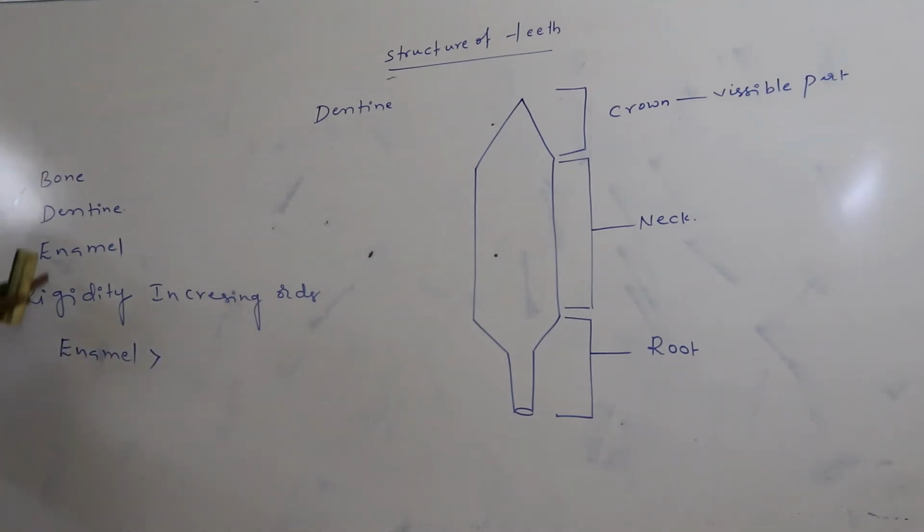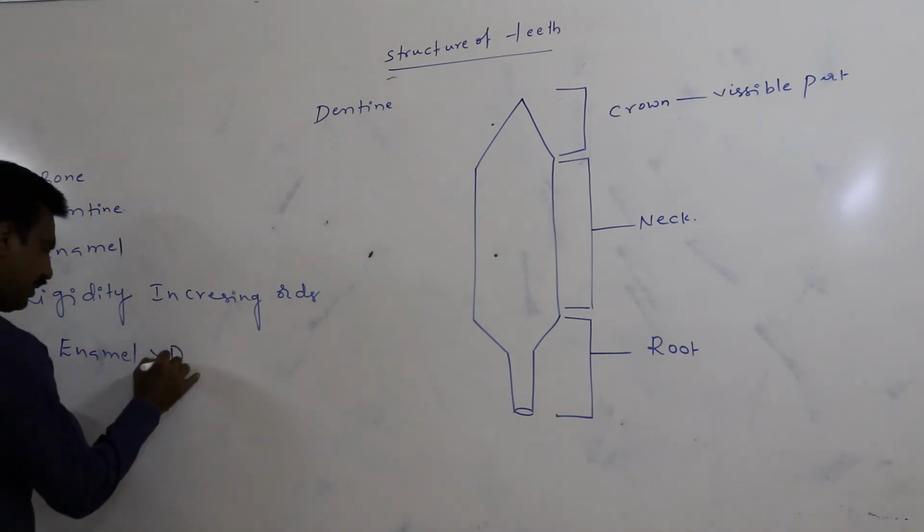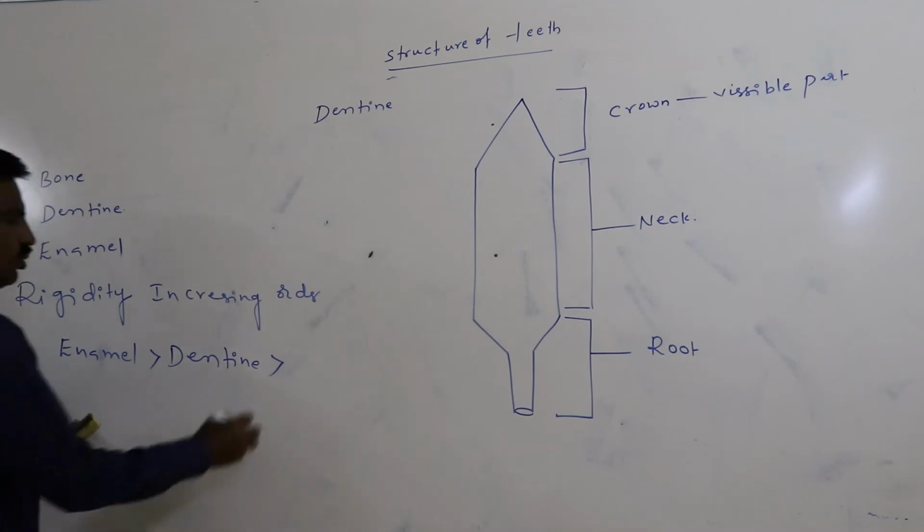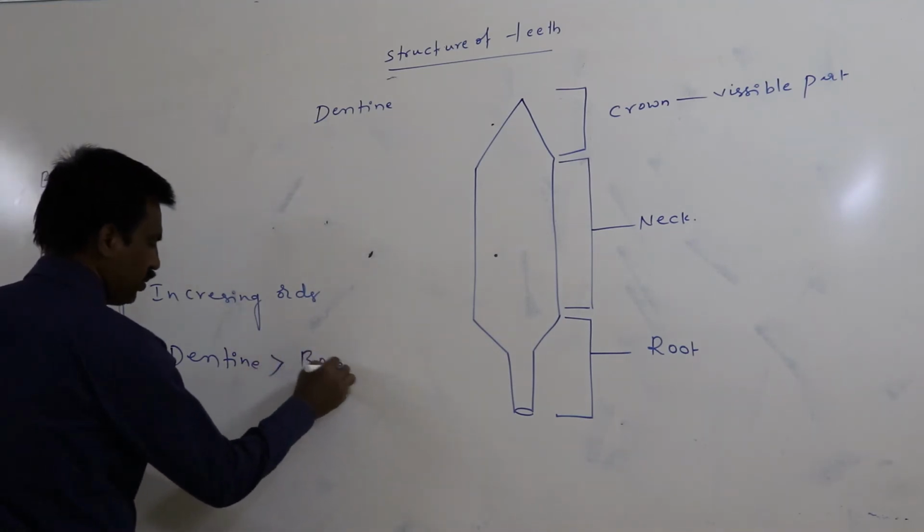Enamel is more rigid when compared to the dentin. Again, dentin is more rigid when compared to the bone.